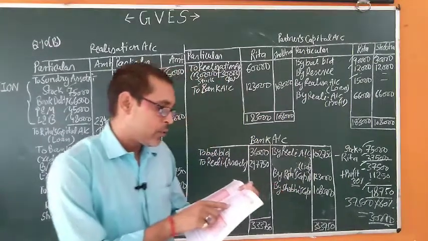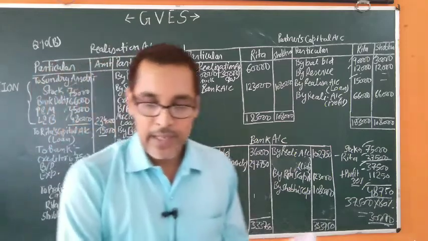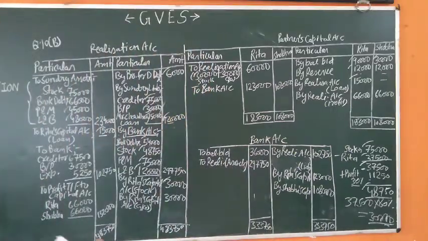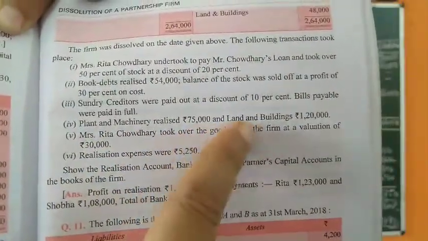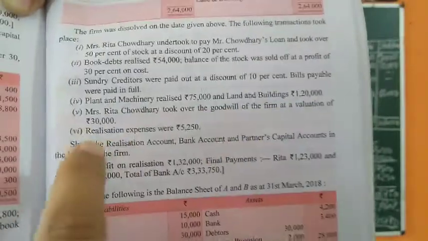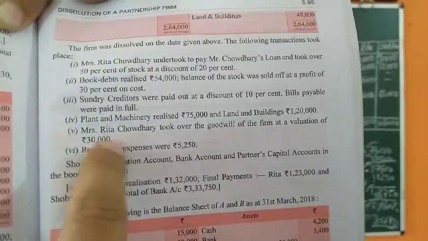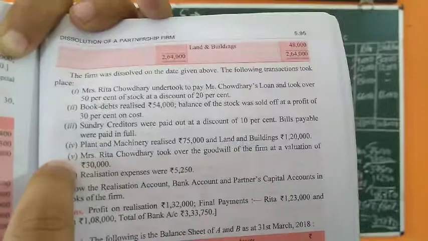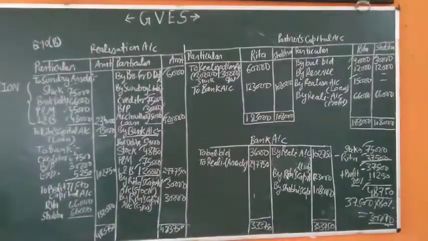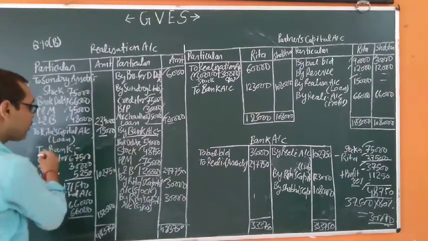Mr. Rita Chaudhary took over the goodwill of the firm at a valuation of 30,000. The fourth and fifth adjustments are already discussed. So Rita took over the goodwill.